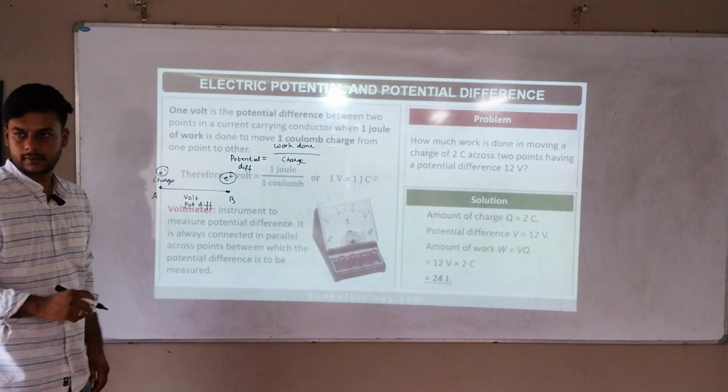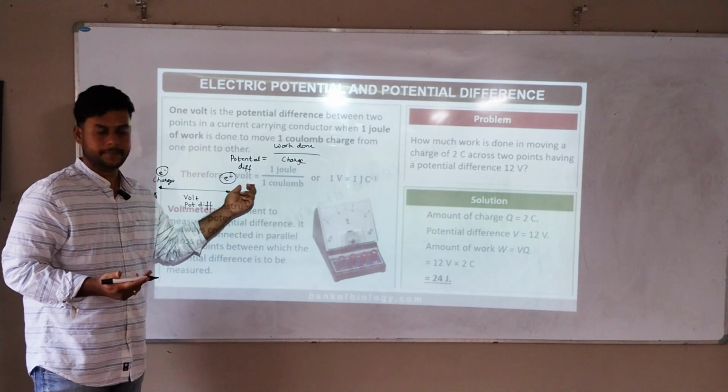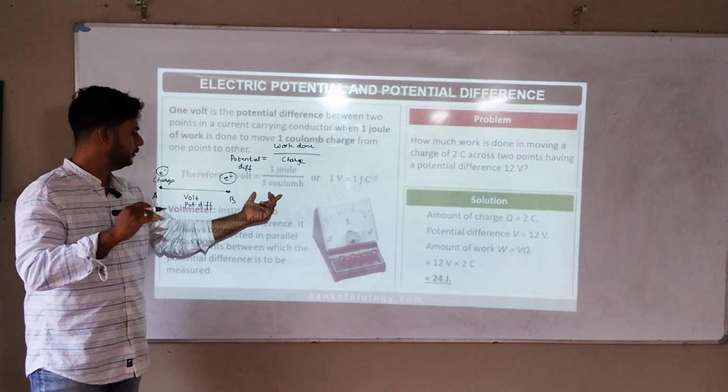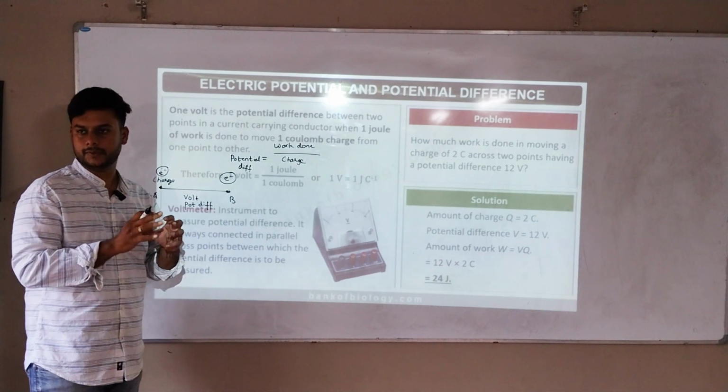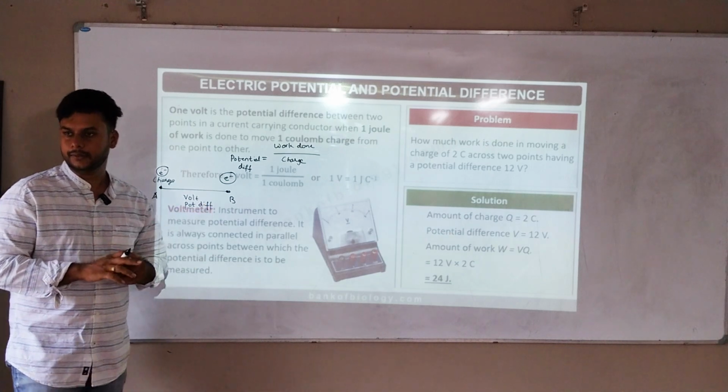Any doubts? So how do we write that? Potential difference means 1 volt is equal to 1 joule. 1 joule of work is done to cover up what? 1 coulomb of charge. 1 coulomb of charge moves from there to there. Okay, that's only the work done. Any doubts?